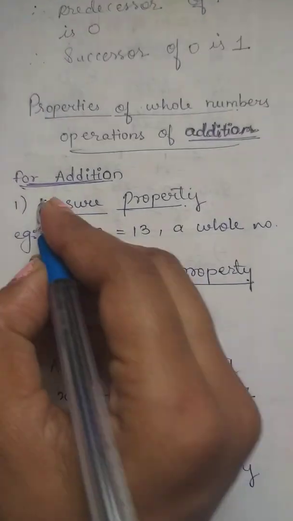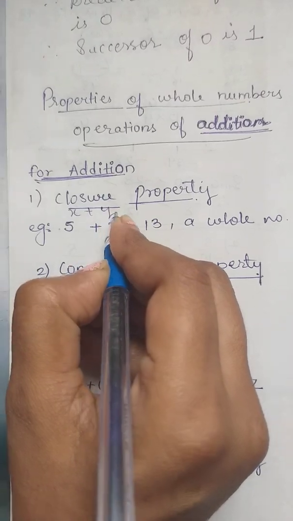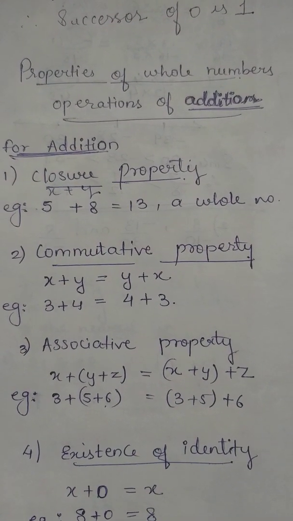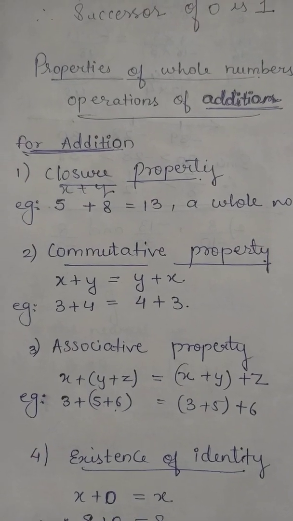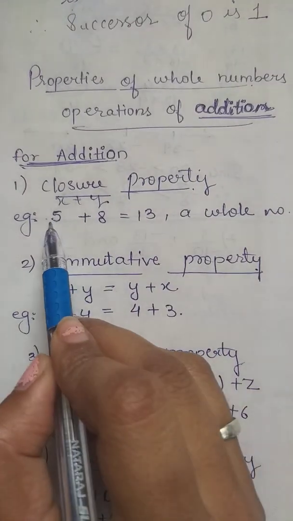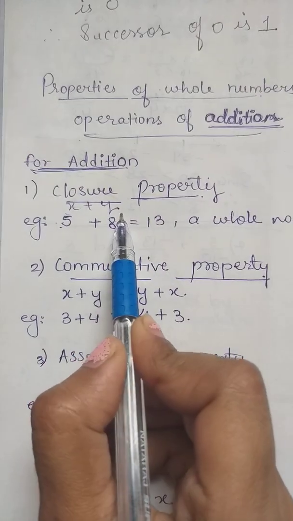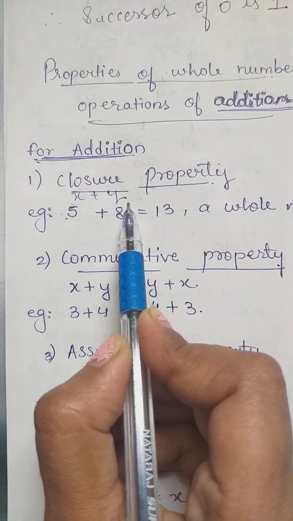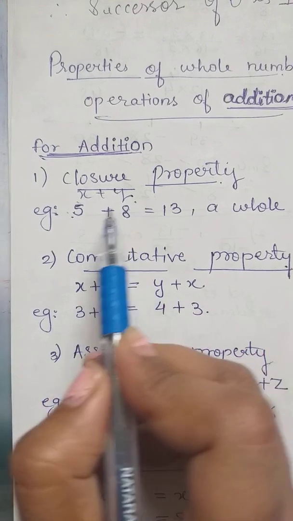See student, if x and y are two whole numbers, then x plus y is also a whole number. In other words, whole numbers are said to be closed for addition if on adding any two whole numbers, we get a whole number only.